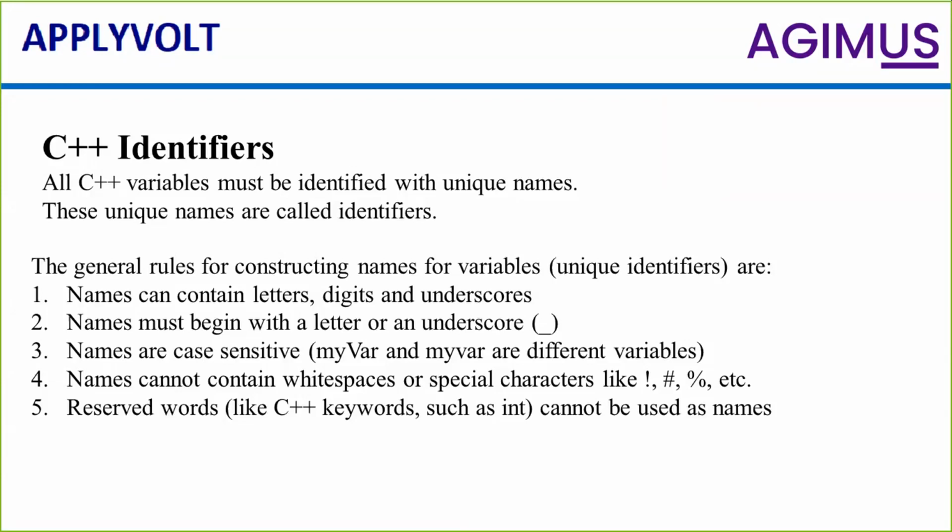The general rules for constructing names for a variable. What are the general rules we need to follow to have a unique identity of the variables, which are called identifiers? First one is name. Whatever name you give in the programming section, it can contain letters, numbers, and underscores. It should not be a mix of all those things. Either you start with Manjunath, let it be Manjunath. Either you start with digit, let it be 1, 2, 3, 4. Either you start with underscore, let it go with underscore. But don't mix the content.